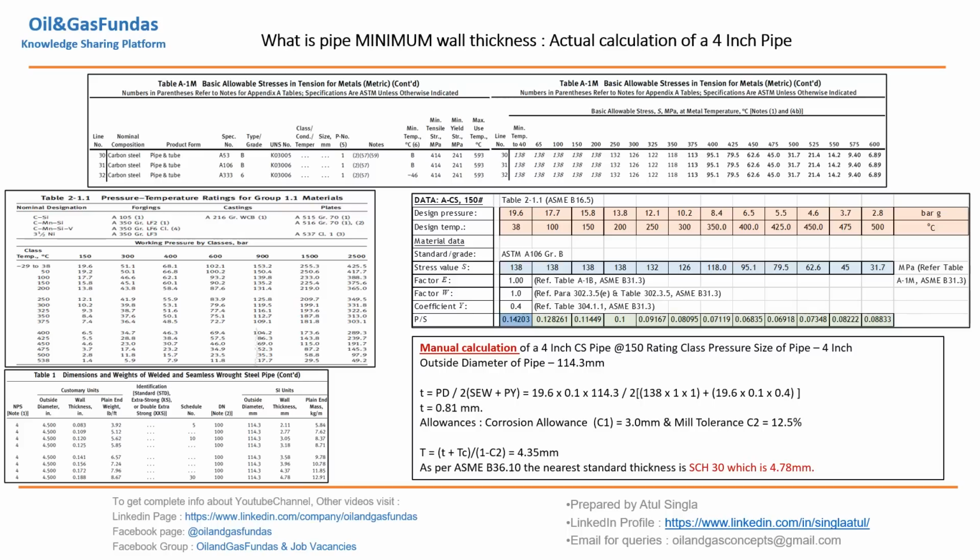So this is all about pipe thickness calculation: B31.3, B16.5 and B36.10. How we are going to refer, how we are getting up to the P value here, everything we have discussed. So this is how we can calculate the pipe thicknesses.